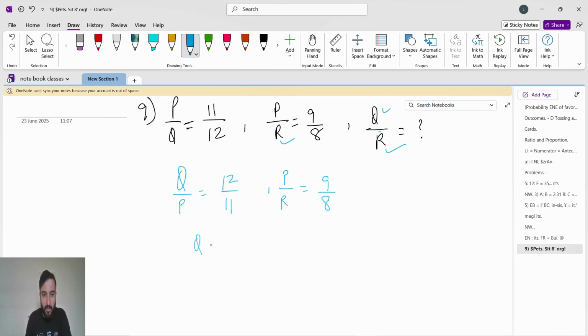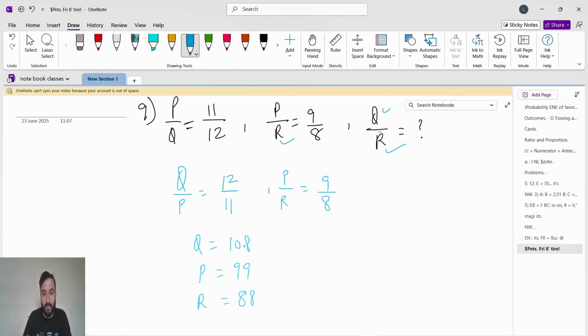Now it will become Q is 12 into 9, 108, P is 11 9 the 99, and R is 11 8 the 88. Now see, 108 will get divided by 3, that is 36, 99 will get divided by 3, that is 33, but 88 will not get divided by 3.